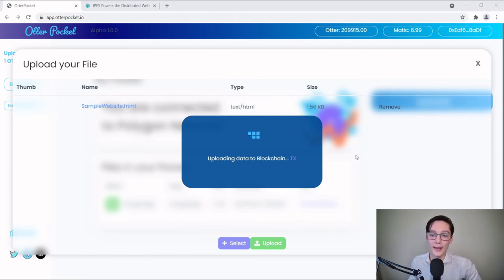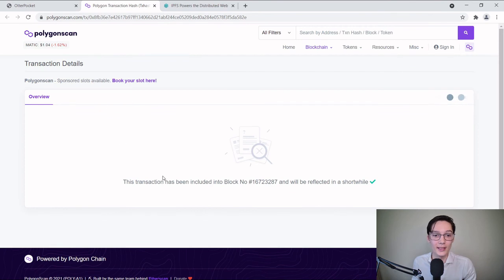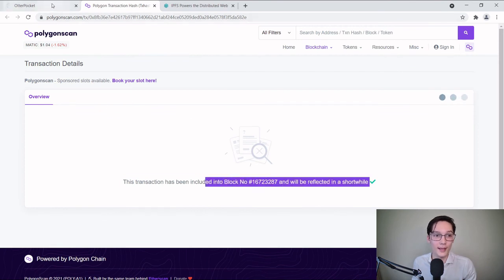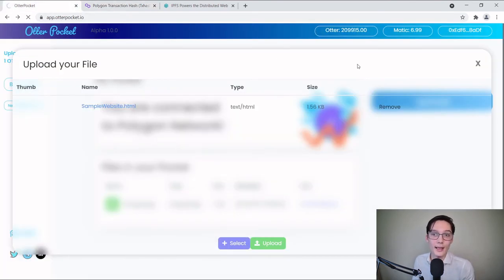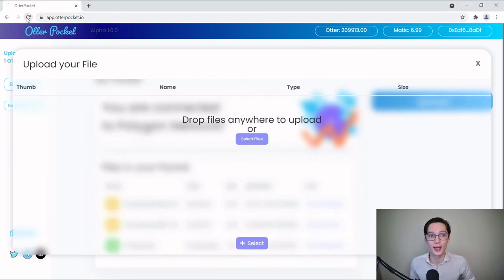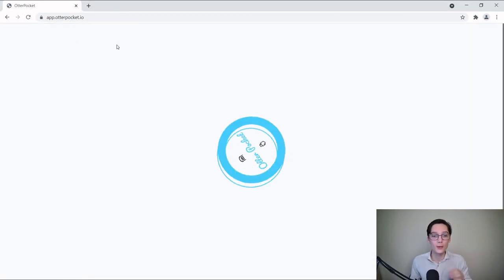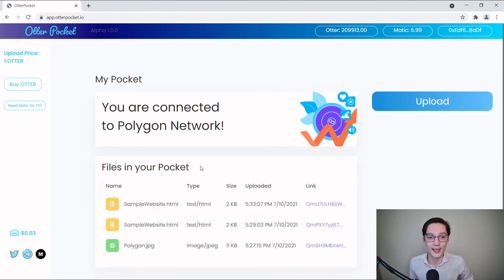Now we're going to upload that to the blockchain. We're going to wait for that transaction to confirm. And if we wanted to, we can click this because it's on the blockchain. We can see all transactions. So this has already been included. Okay, and we reload the page. And now we will see in our pocket from the blockchain this link that we just got back from IPFS as we uploaded our sample website.